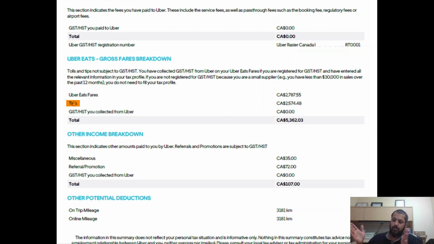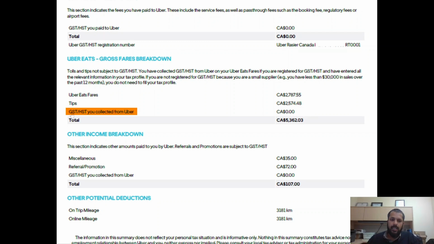Tips is the amount your customers are giving you as tips. So this is the amount of tips that you earned or received during the year, which is $2,574.48. There is a good reason for providing this information separately. One is that you can better analyze your earnings: this is what my service charges were, and this is what I got on top of it. And also, this is very important for HST reporting as well and for your income tax.